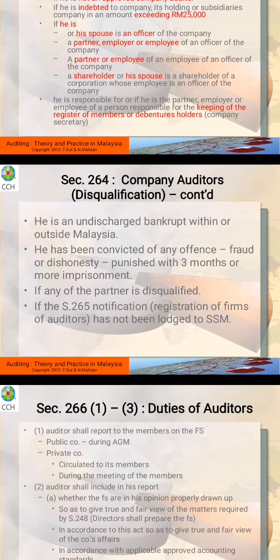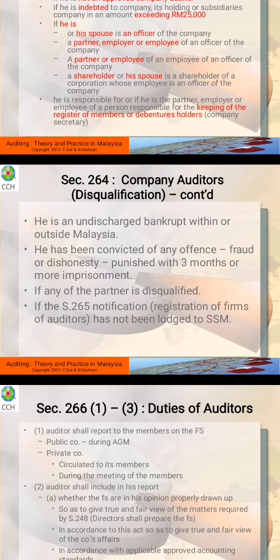Okay, if you have been convicted for any offense of fraud or dishonesty, punished with 3 months or more imprisonment, the same applies: if you are charged for this, you also cannot become the company auditor. Next, if any of the partner is disqualified. It means that your partner is disqualified, all right?